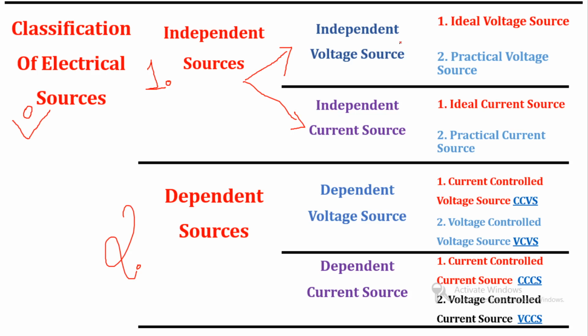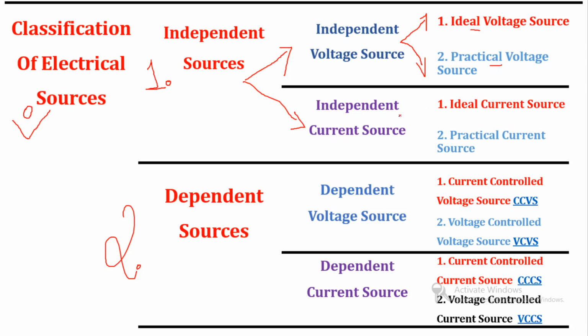Again, the independent voltage source is divided into two further types of source. The first one is the ideal voltage source and the second one is the practical voltage source.